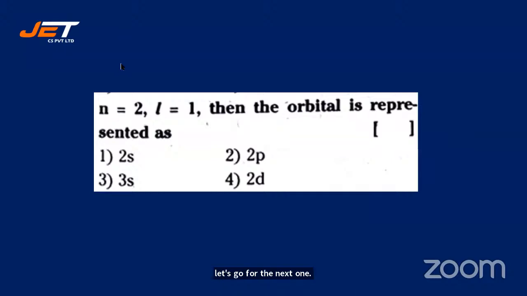N is equal to 2 and L is equal to 1. Then the orbital is represented as 2s, 2p, 3s, 2d. Vaishali says 2p. Spurti says 3. Harshavardhan says 2. Siddharth says 2p. Humera says 2p. Chaitanya says, all right. Sidhu is insisting that it's 2.